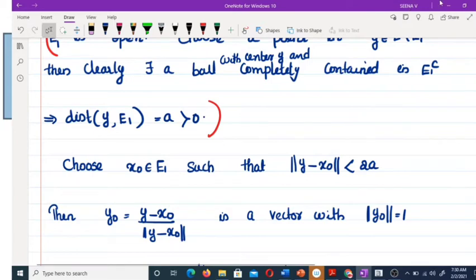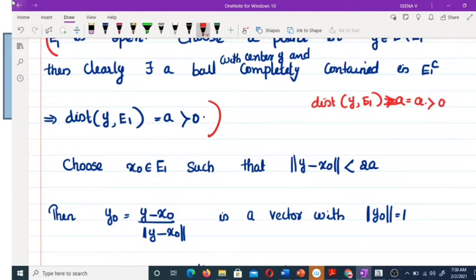Okay, so the distance between y and E1 is greater than a. This must be at least a. This is equal to, sorry, this is equal to a, which is greater than 0.